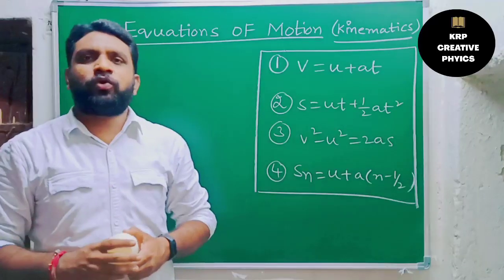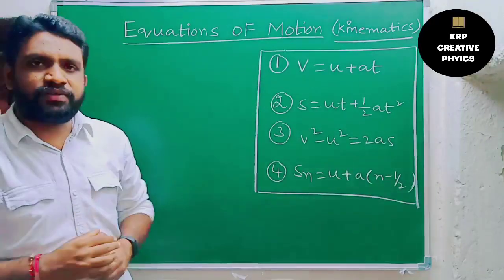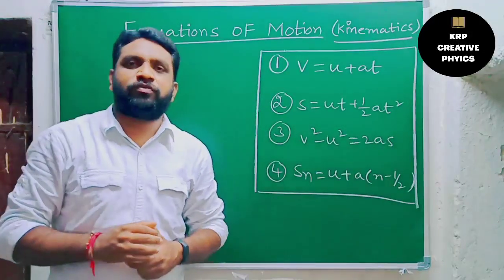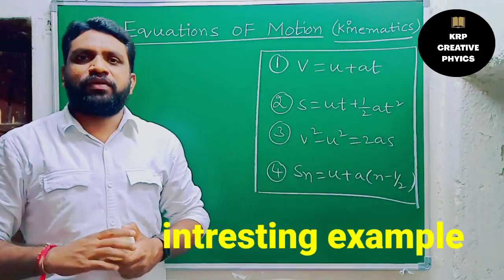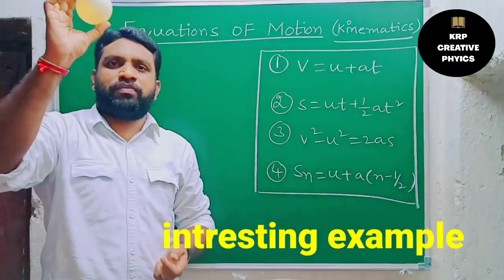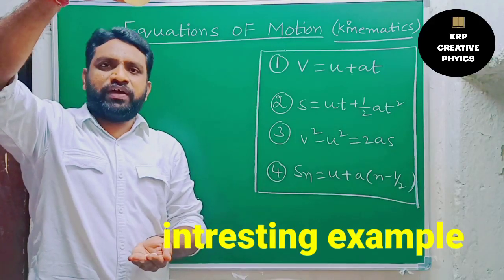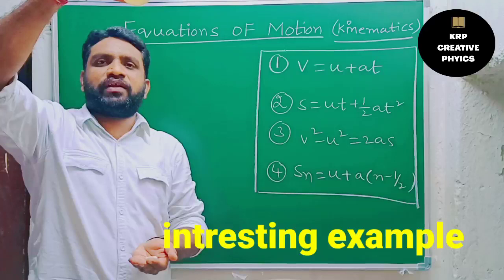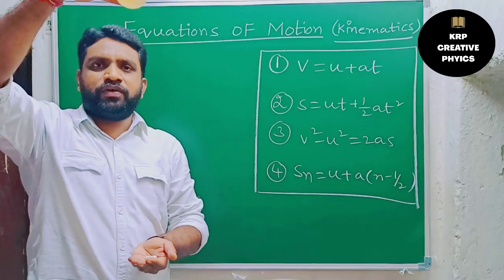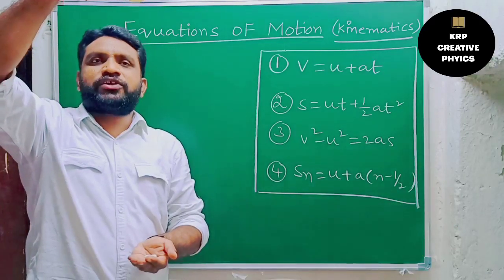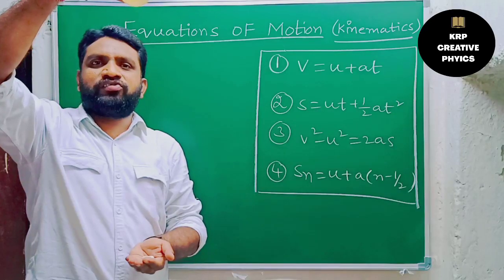Now I am going to explain the purpose of these three equations of motion with a simple example. For that, I am going to consider one ball here. This is the initial position of the ball. From this particular height, I am going to release the ball. Let us assume this is a freely falling body, and I am just releasing it.